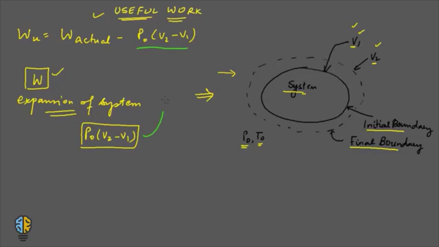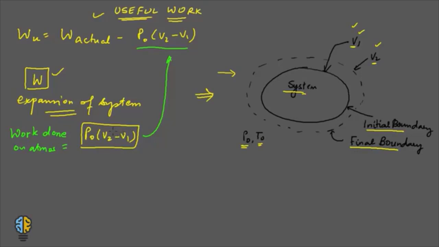So this is nothing but the work done on the atmosphere, or surroundings. That is P naught into V2 minus V1.